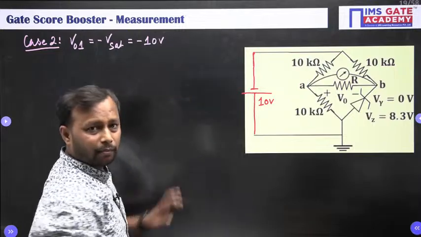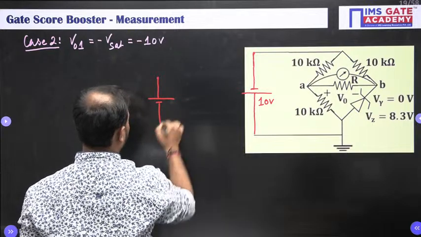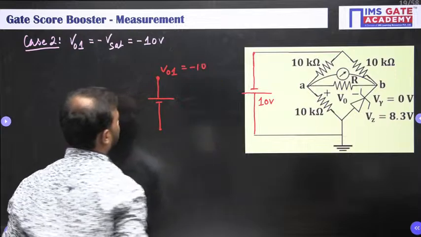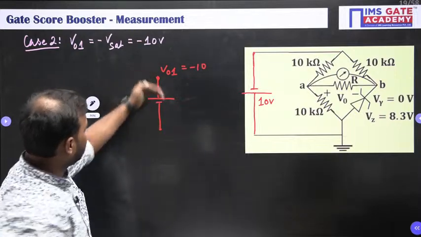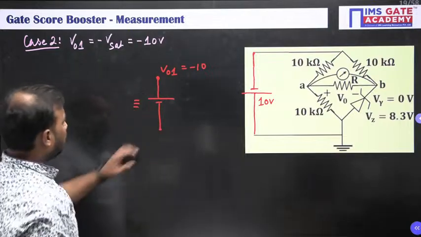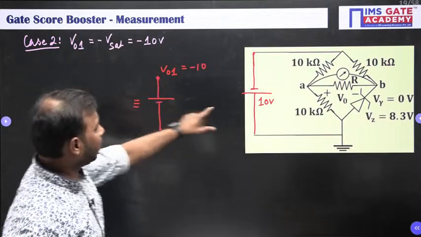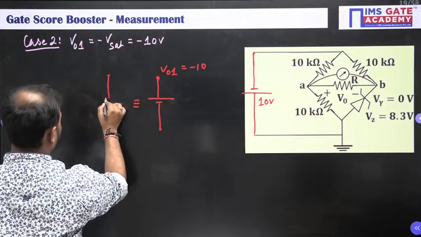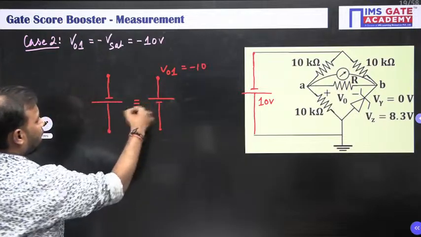Minus 10 means, look at here, it will be like this. Here we have taken V naught 1, so this is minus 10. Done? Or else you can replace this equivalent thing like this. Both are same.